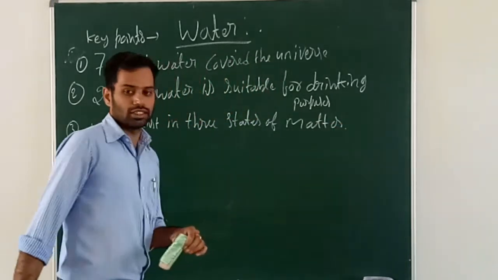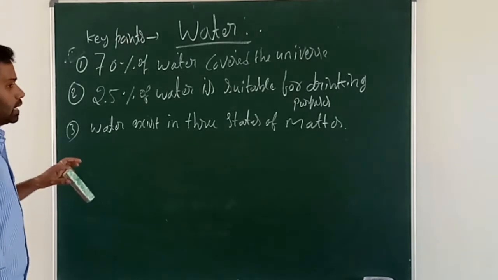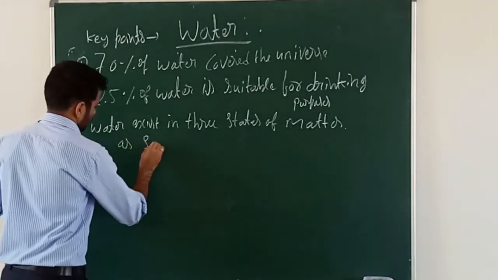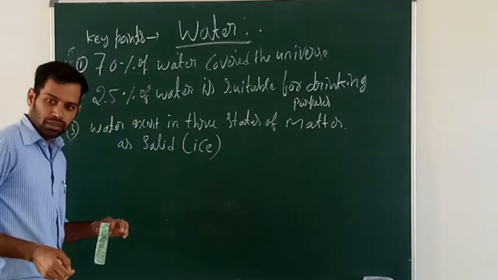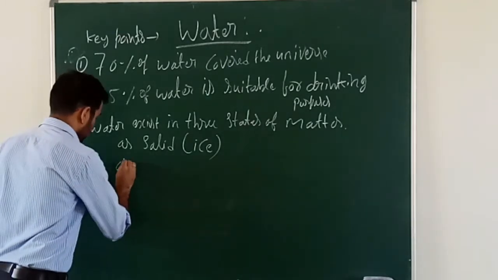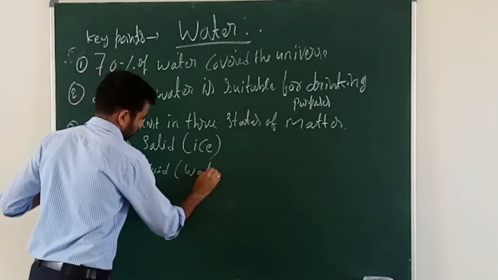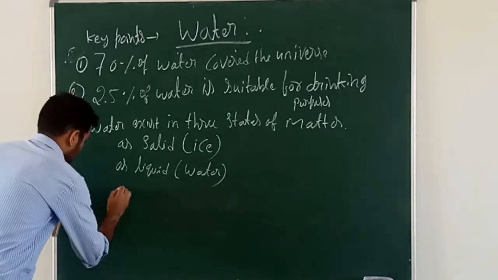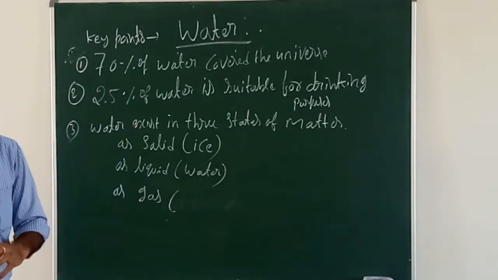Water exists in three states of matter. As a solid, ice. If you melt the ice, you get the water, is it? Next, as a liquid, water only. Next, as a gas, water vapor.